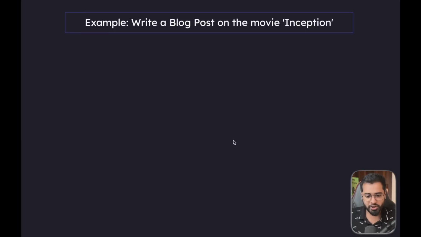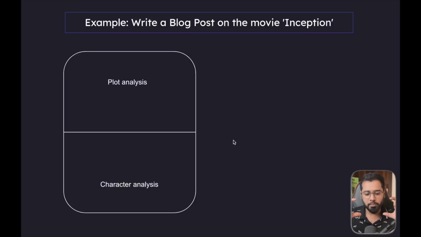So I'm going to be using a very simple example right here. Let's say I want to write a blog post about a movie that I'm critiquing or analyzing, okay? So let's say the movie is Inception. And I want the first section of the blog post to have my analysis of the plot, okay? And I want the second section of the blog post to have the analysis of the characters involved. So the first section is going to be all about the plot, and the second section is going to be all about the characters, okay?